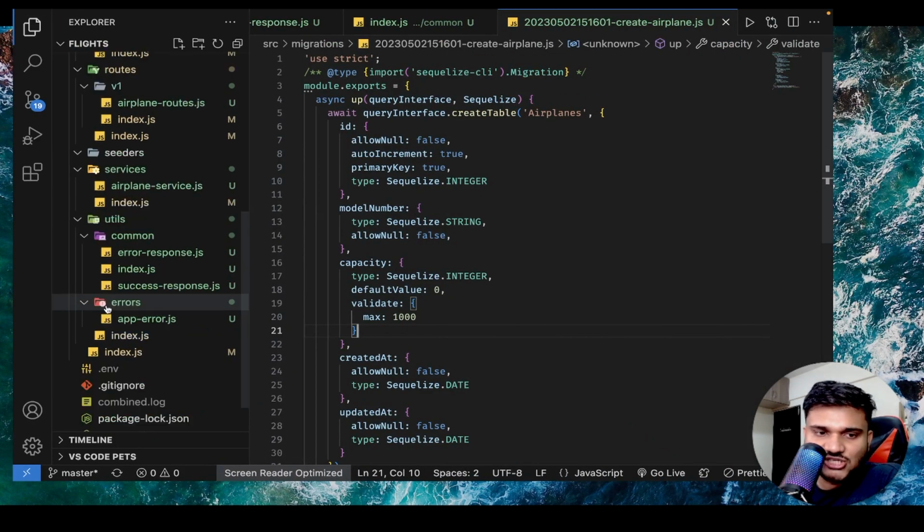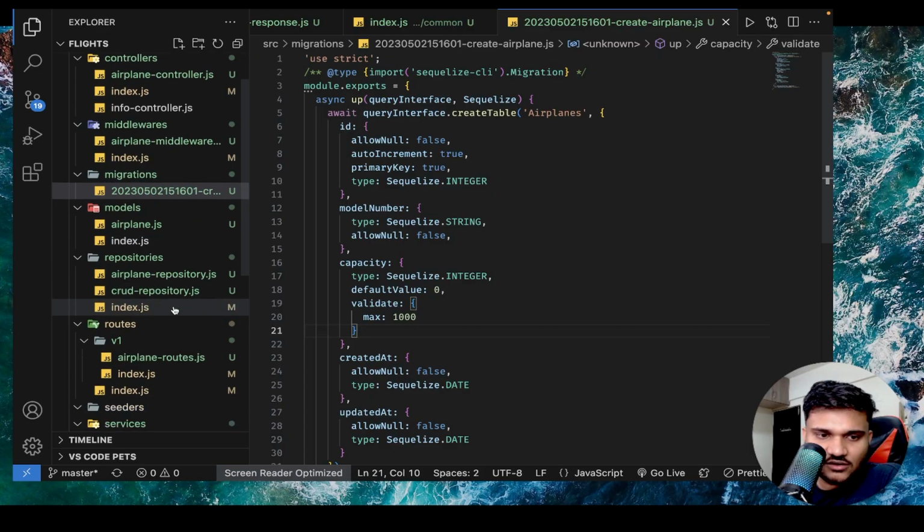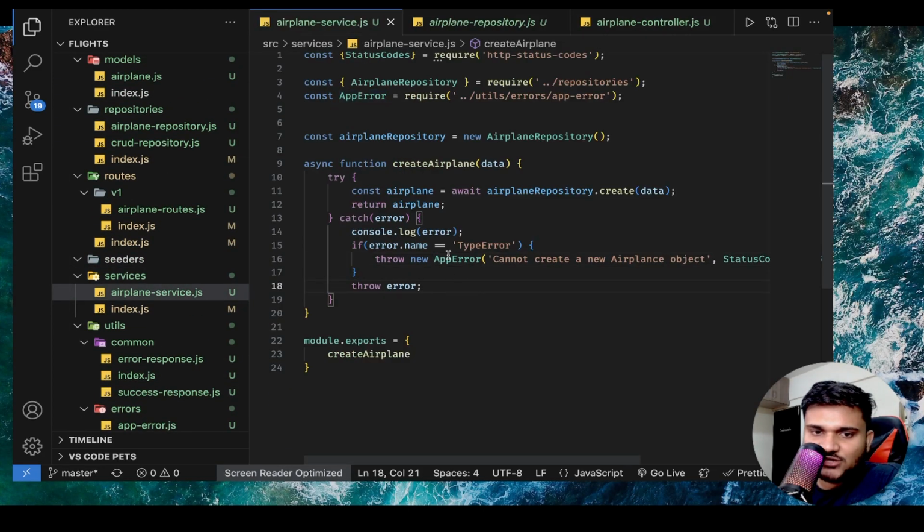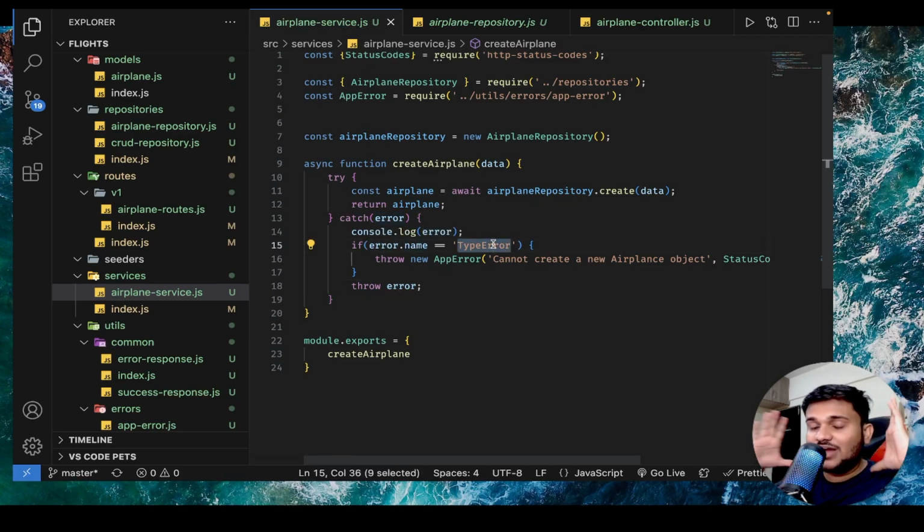But we have to handle this check inside the services now, this particular folder, for example, this one. Now we have to actually handle it like this. So instead of handling type error and Sequelize database error, for which we know that we are going to send a custom error only, instead of that, let's try to actually make a check for validation error, because for validation error we need to send a meaningful response to the user that this validation is not going correctly, this particular field is not validated properly, and this is something that you have to improve on.